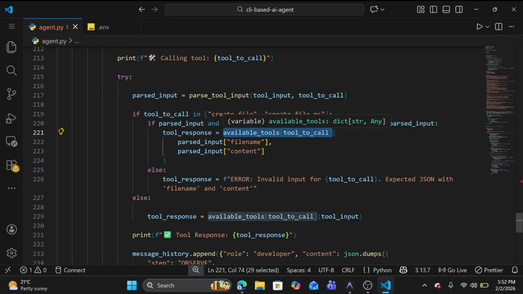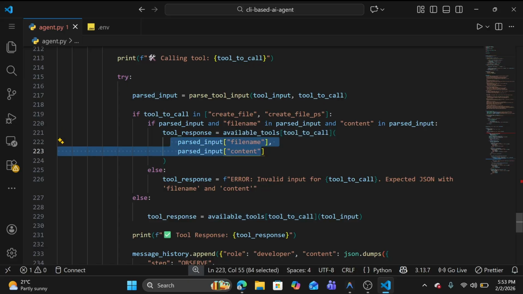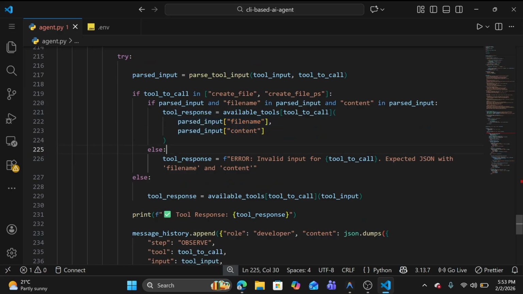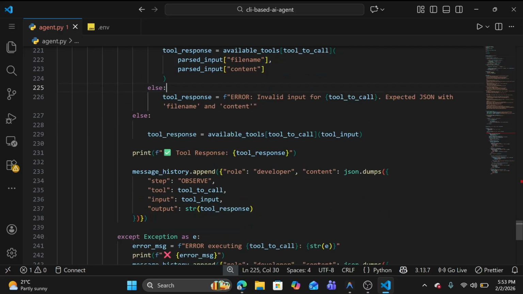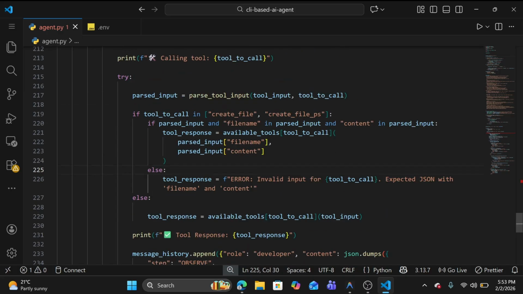We need to pass two parameters: the first is file name and the second is content. If both are available, we can pass both parameters. So from the available tools I get the function for the tool to be called, and inside it I pass the file name and content. Else, the tool response says invalid input, expected JSON with file name and content. Otherwise, the tool response is available tools, tool to be called, with the tool input.